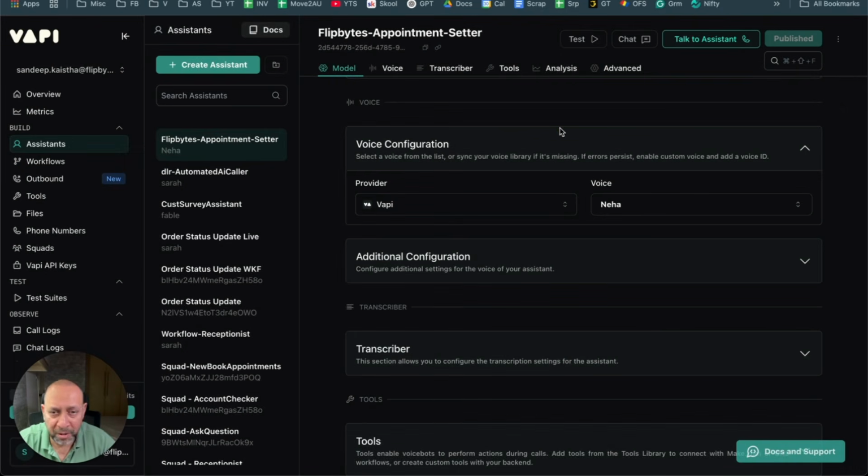So the accents, whatever your use case is. If you're developing for the Indian market and you want the accent to be Indian inspired, you can use this. If you're doing it for an Australian market, then you can pick a voice of a female or a male for Australia who's got an Australian accent. All right, so that's it.